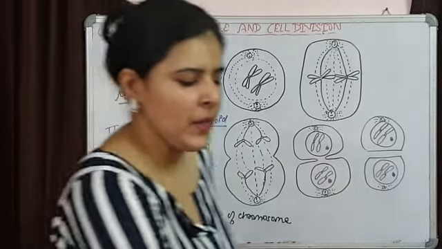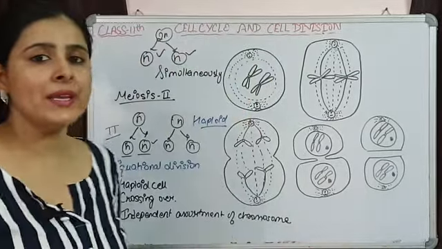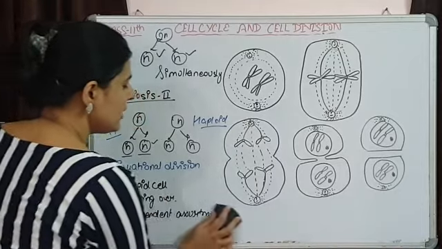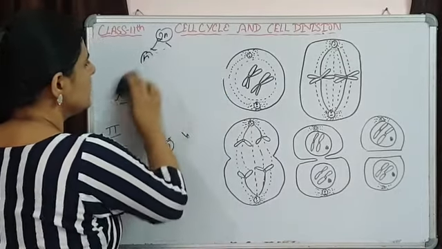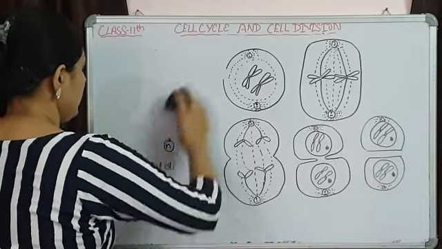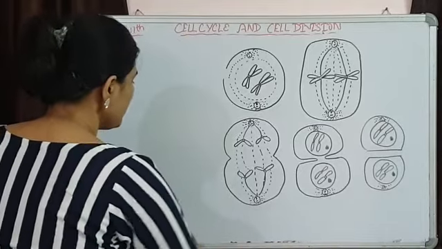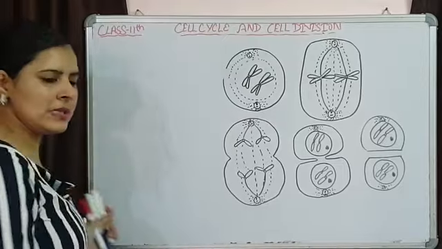Now let's see when meiosis 2 is going to begin and what sequential events are going to happen in it. With meiosis 1 we ended up with two haploid daughter cells.